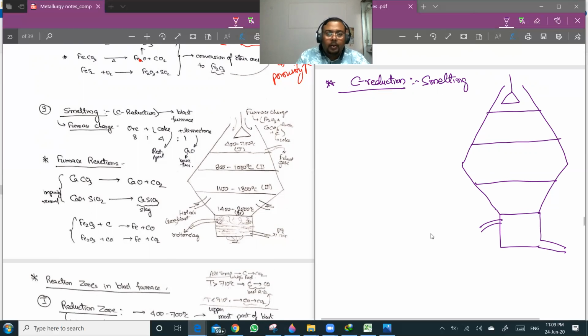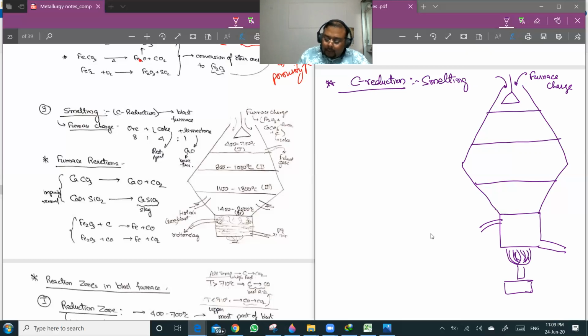From the top, the furnace charge is supplied, and the bottom is heated with a heat source.